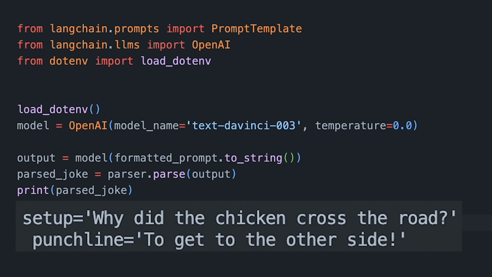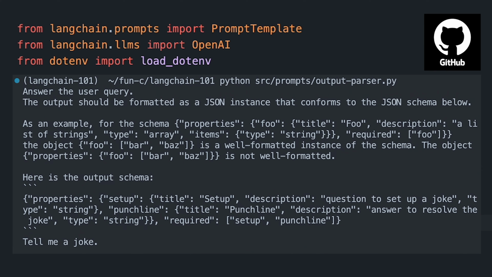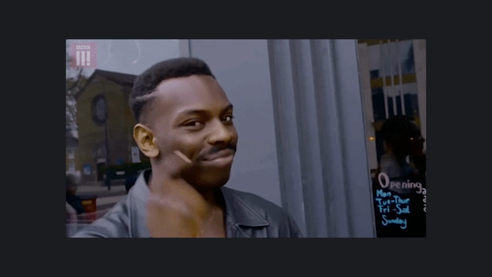And there we go. We now have our joke object with its setup and punchline defined. The generated prompt is pretty complex. Consider checking out the GitHub repo to have a better look at it and to really understand what's going on.